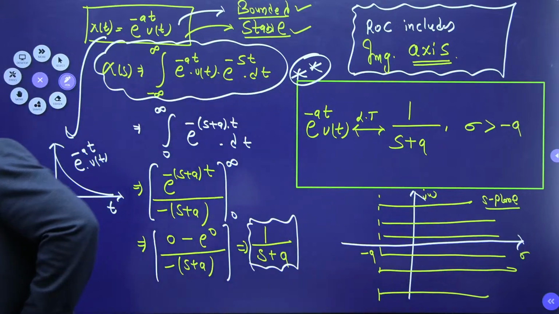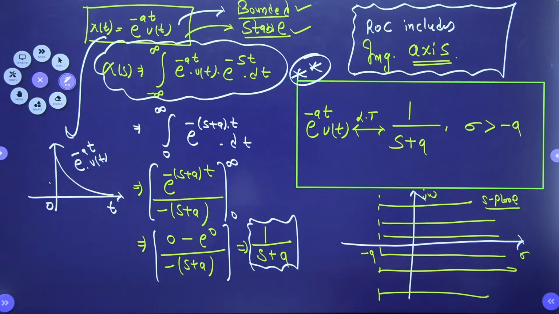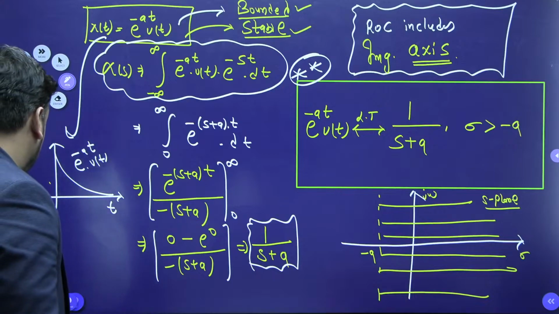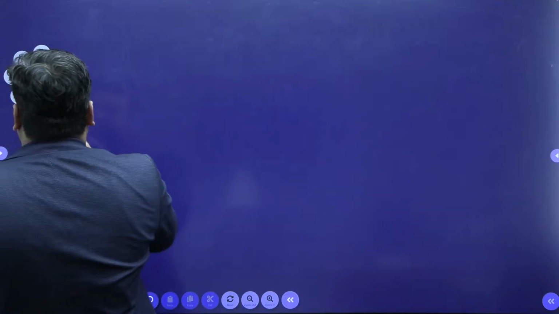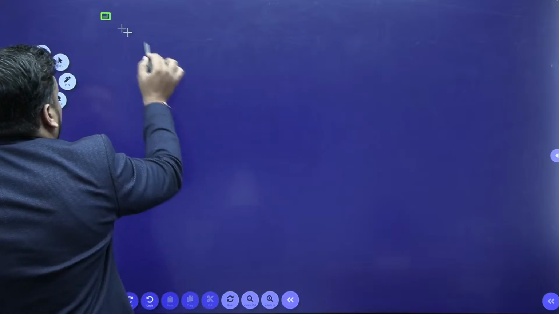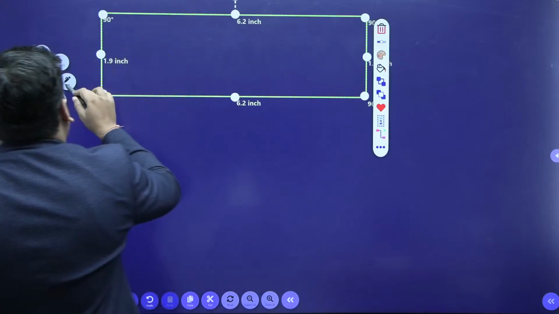So student, clear sir, very good. So student, what is the standard form now? The standard form, that is known as right sided form, we have to remember as a box. This box we need to remember.